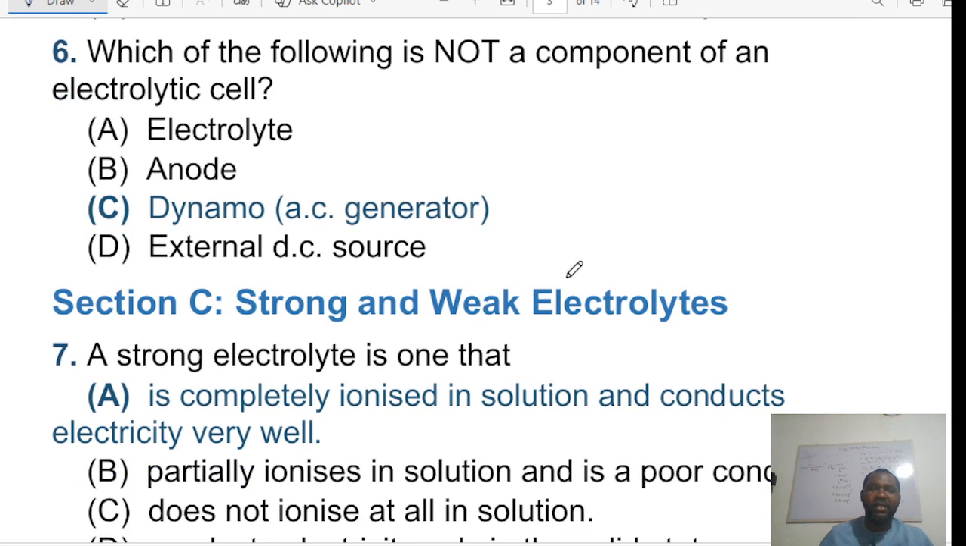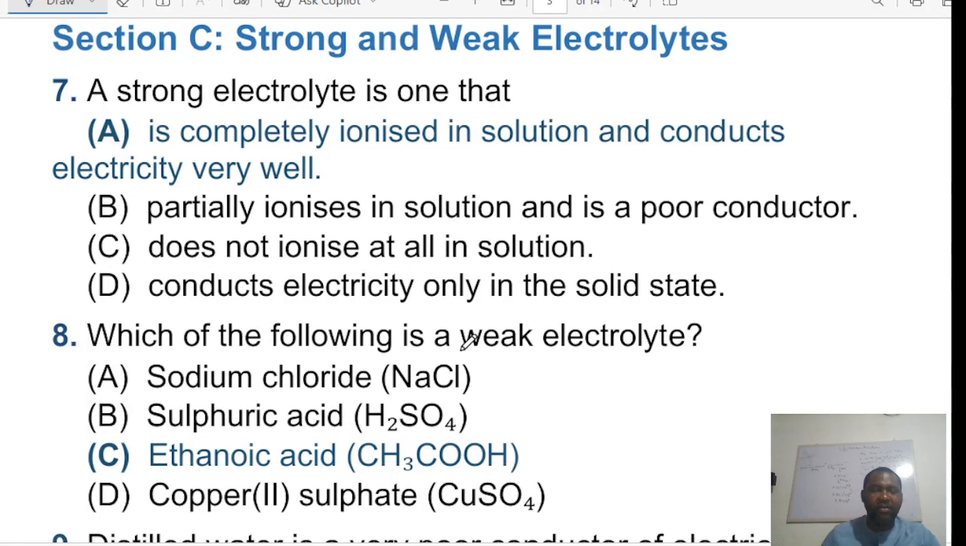Okay, so number 6 says, which of the following is not a component of an electric cell? The answer is C, a dynamo. In an electric cell, you have electrolyte, you have anode, you have an external DC source. What you don't have is an AC generator. That is very important.